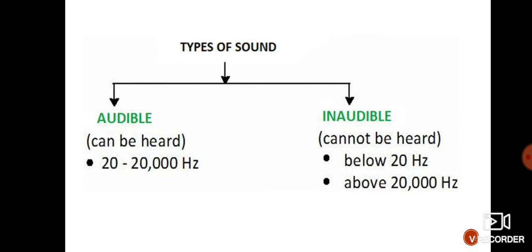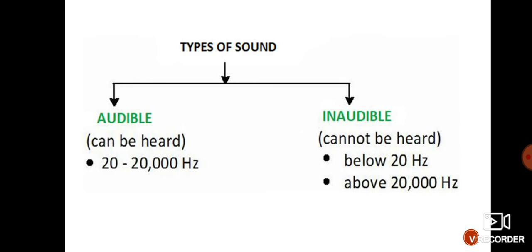Okay, then the next one is inaudible sound. Inaudible sound is that sound which cannot be heard by the humans. हम ह्यूमंस इस inaudible sound को नहीं सुन सकते. Why? Because frequency is very low, in one case below 20 hertz, and if the frequency is above 20,000 hertz, again that sound is inaudible. अगर साउंड की फ्रीक्वेंसी 20 हर्ट्ज से कम है और 20,000 हर्ट्ज से ज़्यादा है, then the sound is inaudible.